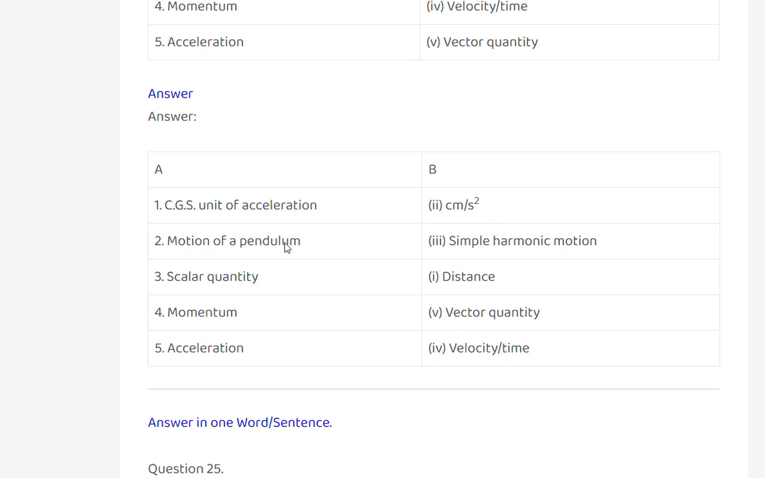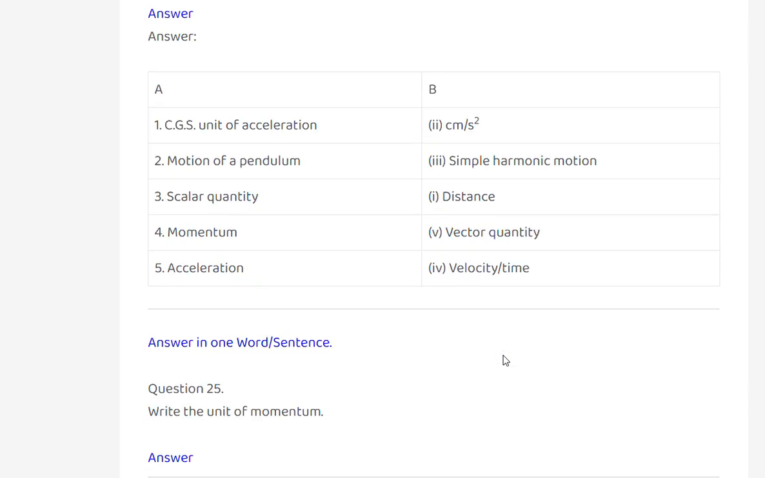Match the following. CGS unit of acceleration, cm by s power 2. Motion of a pendulum, simple harmonic motion. Scalar quantity, distance. Momentum, vector quantity. Acceleration, velocity, time.